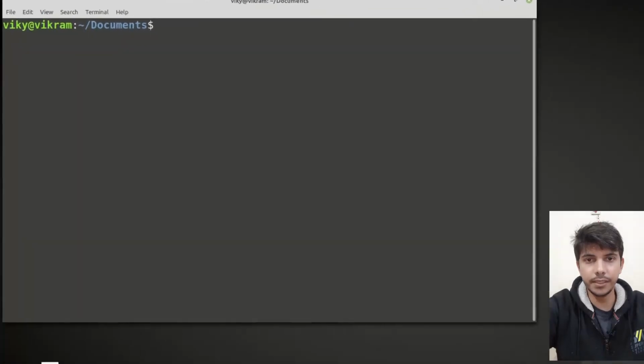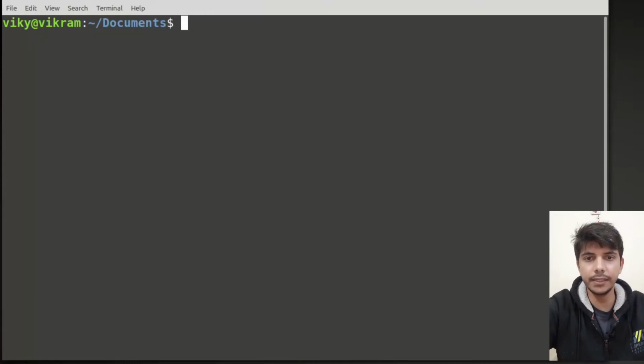Before diving into the standard wildcards, first you have to understand some of the terminology, in which first of all is the wildcard itself. Wildcards are special characters that have a special meaning to our shell. For example, square bracket is a wildcard, question mark is a wildcard, asterisk is a wildcard. These characters are treated in a different way as compared to simple characters. So this is about wildcards.